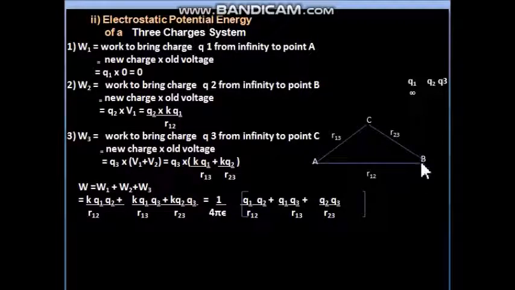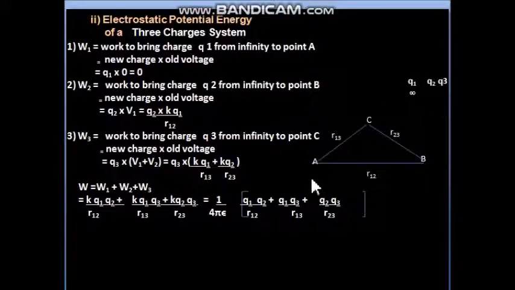And what about voltage V2? So Q2 charge will produce voltage V2 here. So the voltage V2 formula is KQ2 upon distance. So distance is R23. So these distances are named according to between which two charges the distance is.